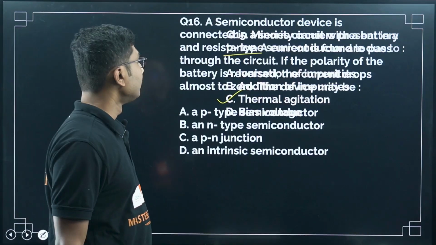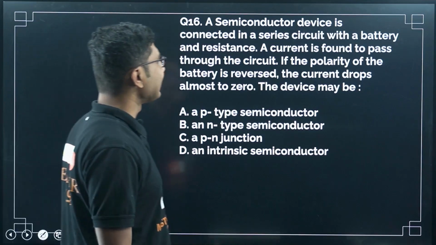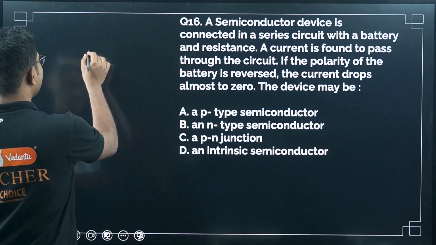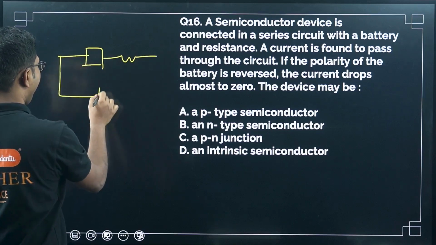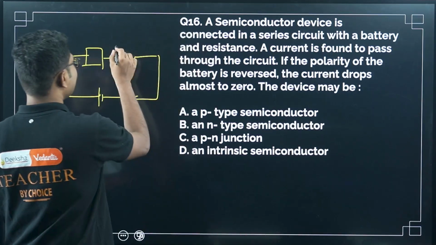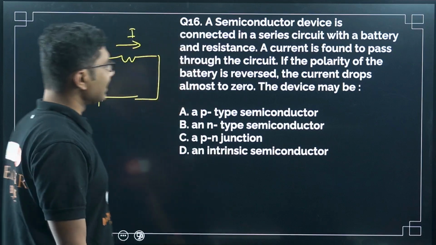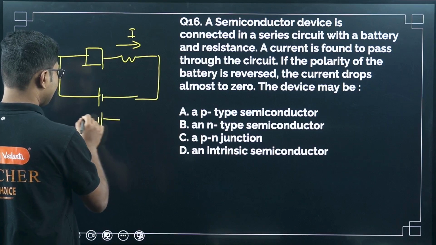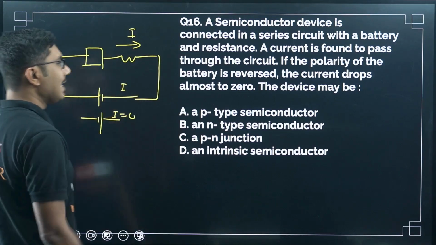Now, a semiconductor device is connected in a series circuit with a battery and a resistance. So some device, we don't know what device it is, is connected to a battery via a resistance. Now a current is found to pass through the circuit. If the polarity of the battery is reversed, the current drops to almost zero. So if you reverse the battery, the current becomes zero.